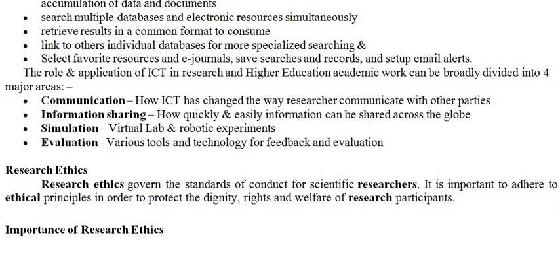And then what is the purpose of ICT in research? Suppose every research can be presented on the internet, then this may help communication between different researchers, and information sharing happens. Simulation: in order to carry out some experiment, if the corresponding things are not available with you, then in that case we can go with virtual reality.